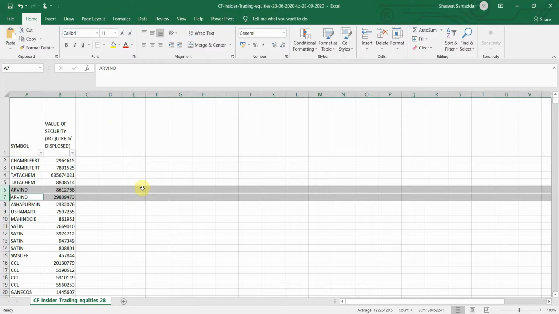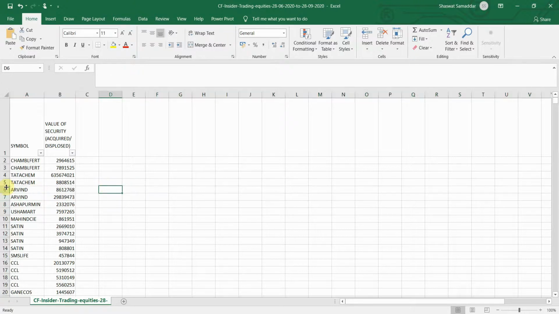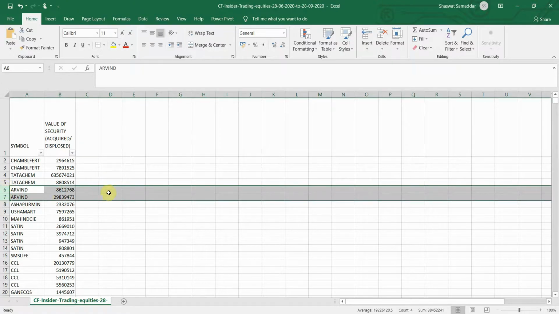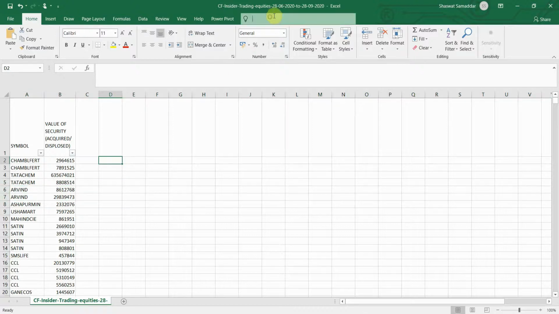Now, let me quickly widen these 2 columns. You might notice that in row 6 and row 7, the currently selected rows, the symbol name is the same. This would create some problem in our analysis, because the company for which the value of security is mentioned is the same.